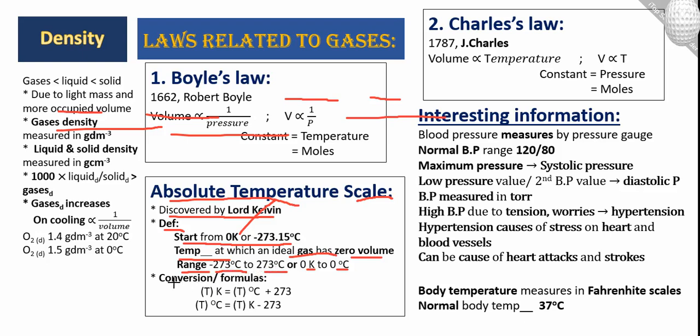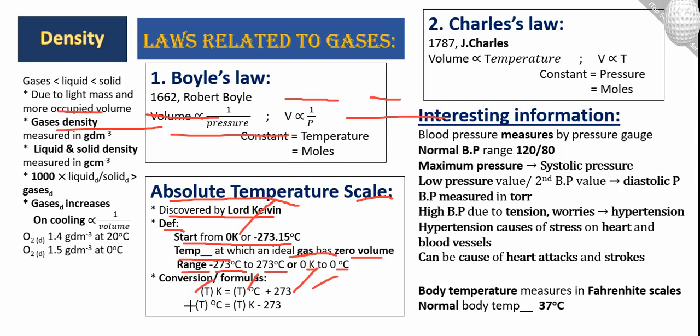Okay, conversion formulas. This is important for MCQs or short questions. If we are given the temperature in degrees, we can convert it into Kelvin by using this formula. If we have a temperature like 37, which is our body temperature, we put 37 here and add 273. It is 310 Kelvin. It means our normal body temperature is 310 Kelvin.